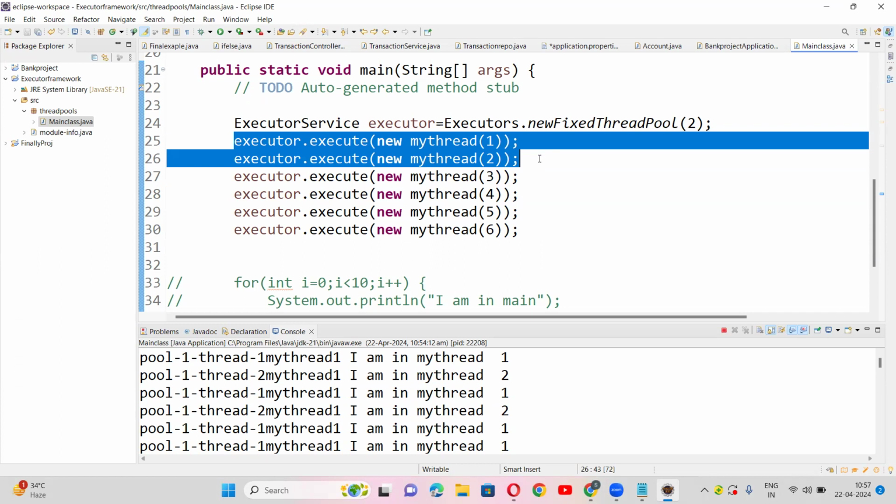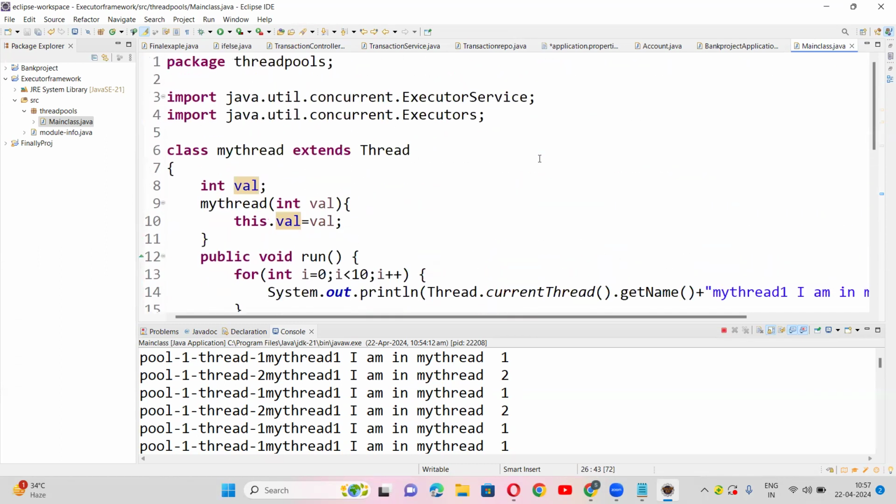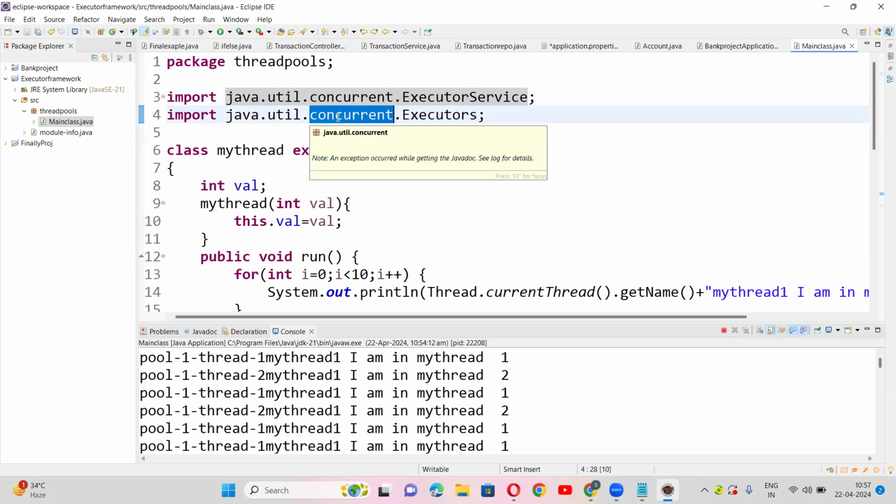Now we'll go for Callable and Future, guys. By the way, this executor framework is part of the java.util.concurrent package. Even the interviewer might ask where this comes from. You should say the executor framework is the concept of executing multiple threads at a time or a single thread at a time, without explicitly creating threads. You can have that framework and directly assign a target. And they are present in the concurrent package. You must specify this point. Which package? java.util.concurrent. Now I will copy this example as well.